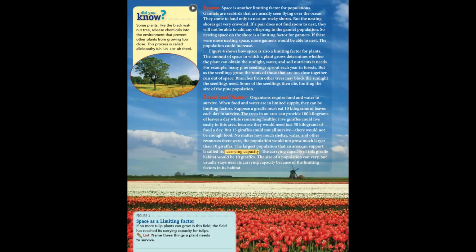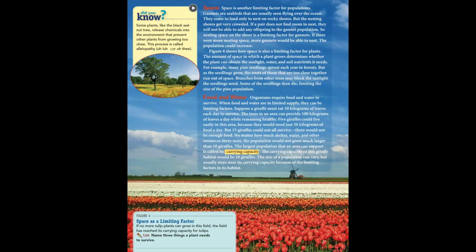Food and water. Organisms require food and water to survive. When food and water are in limited supply, they can be limiting factors. Suppose a giraffe must eat 10 kilograms of leaves each day to survive. Oh my god, that's a lot of leaves. The trees in an area can provide 100 kilograms of leaves a day while remaining healthy. 5 giraffes could live easily in this area because they would just need 50 kilograms of food a day. But 15 giraffes could not all survive. There would not be enough food.